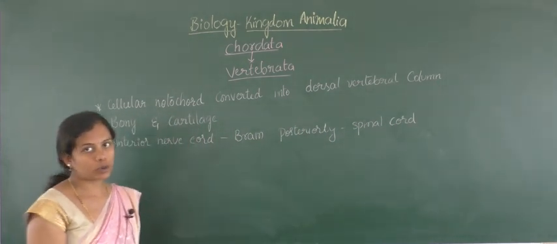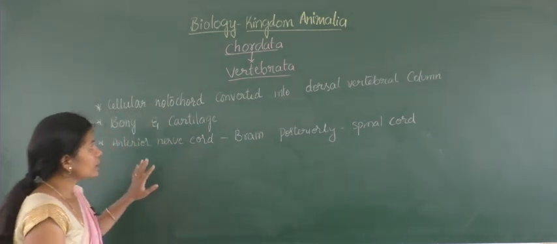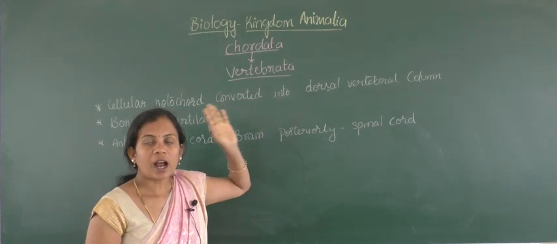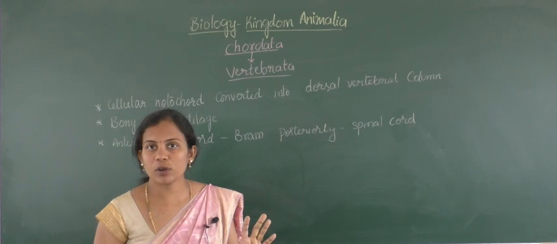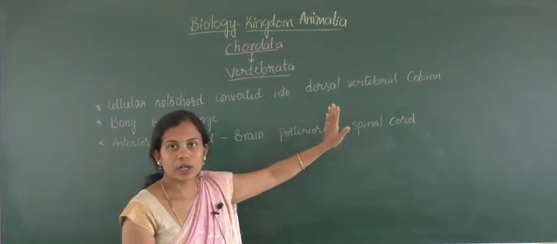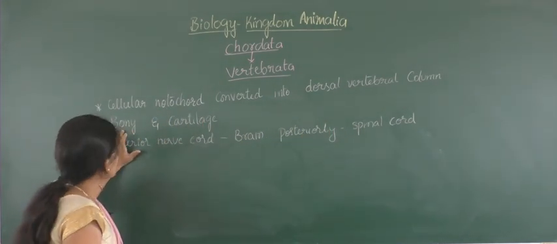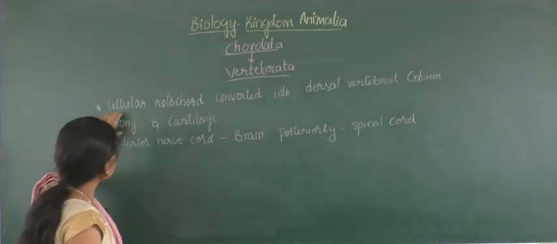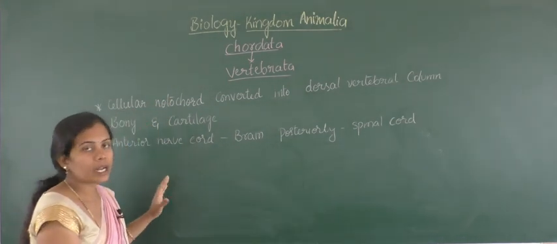The notochord, which is present from head to tail region, will be converted or replaced by the vertebral column in vertebrata, and it remains as notochord in the case of urochordates and cephalochordates. Here it is converted into the vertebral column, and later this may consist of bony structure or cartilage. We will find the unique properties of bony and cartilage later in the next superclass.